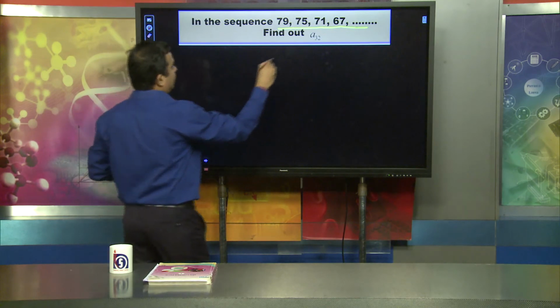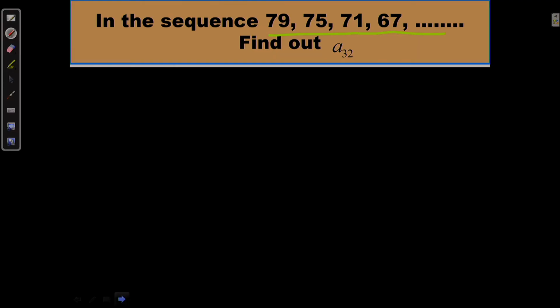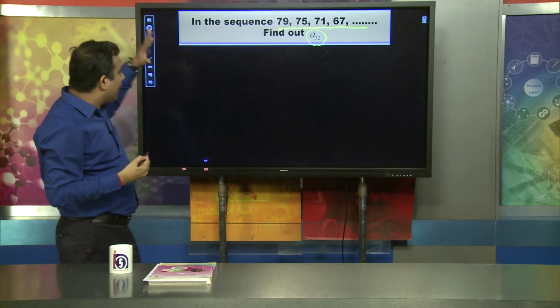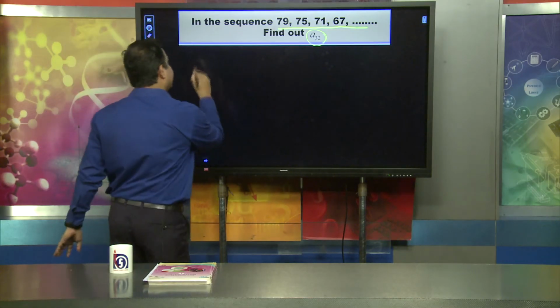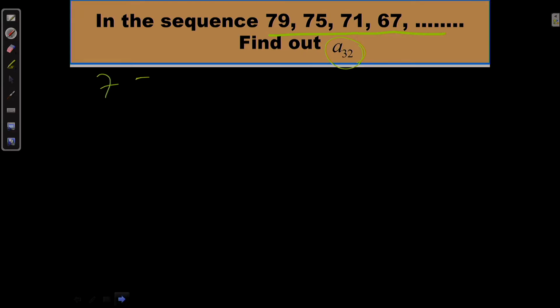It is asking for the value of A32. What is the value of A32? Okay. The idea is first you have to check. First number is 79, second is 75, next is 71, next is 67, dot, dot, dot.